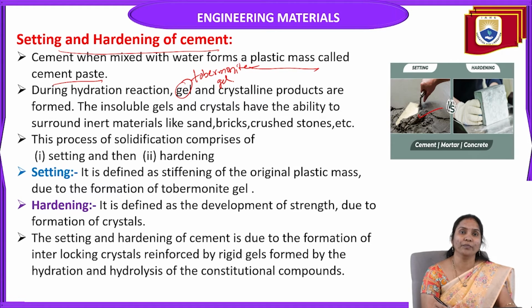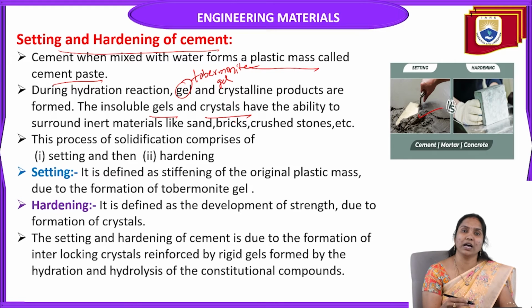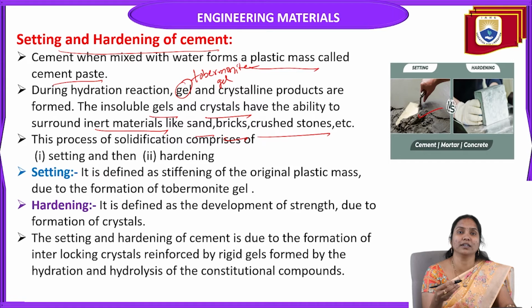The insoluble gels and crystals have the ability to surround inert materials. What are the inert materials? Sand, bricks, crushed stones, etc.